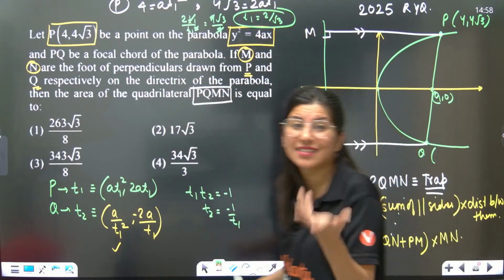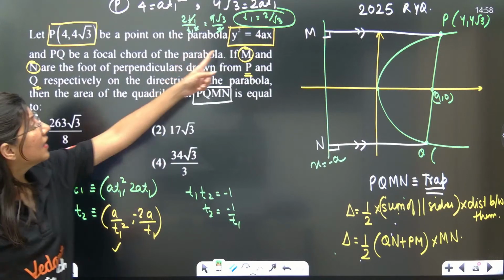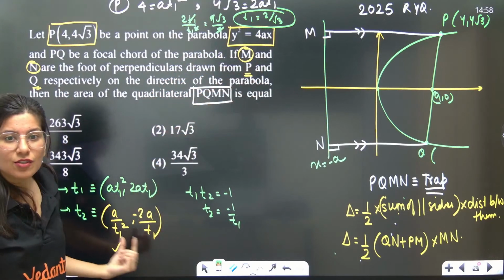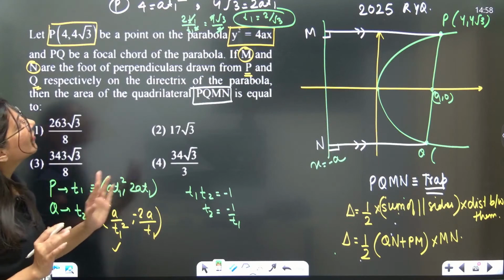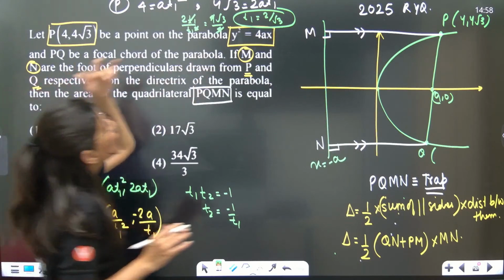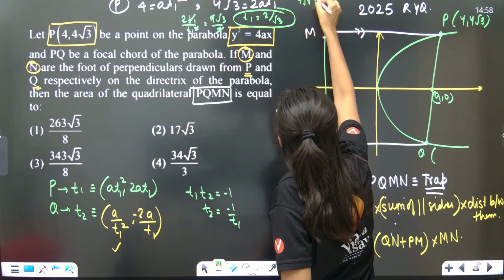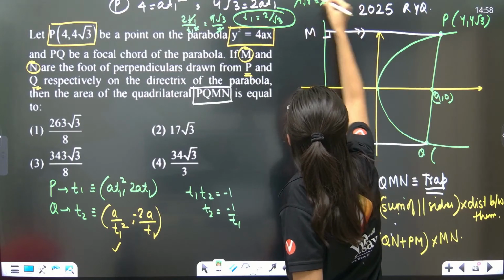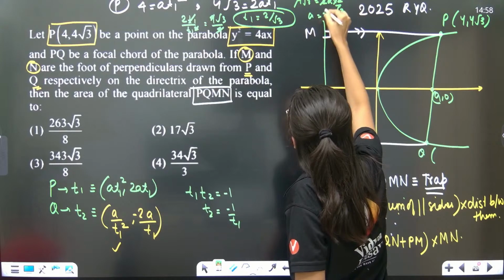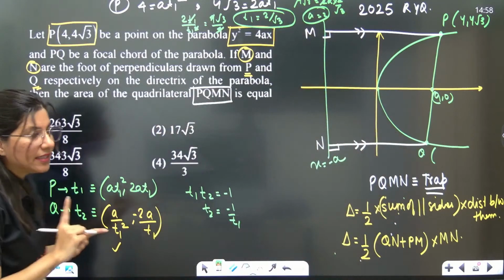What I want is t2, and t1 is right there, 2 by √3. Let's not forget, if t1 is 2 by √3, let's calculate the value of a. So 4√3 equals 2a into 2 by √3. Clearly 2, 4 cancels, so a is coming out as 3. So a is 3, t1 is 2 by √3.